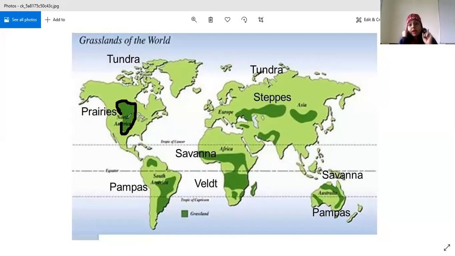You need to mention the equator. You need to mention the Tropic of Cancer, Tropic of Capricorn. You need to mention the name of the places, the name of the thing which you are doing. Also, if you see, here, grasslands of the world. So they have mentioned the heading. So the heading should be there in your map. Like block mountains of the world, like fold mountains of the world. Like this, you give the heading and then you mention those things.